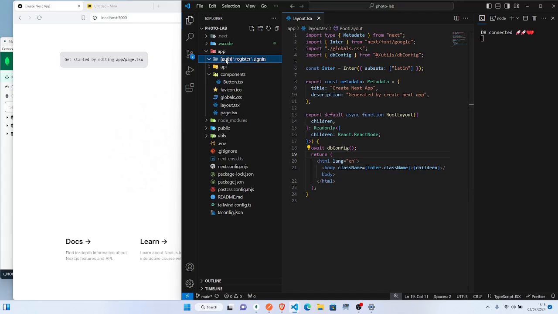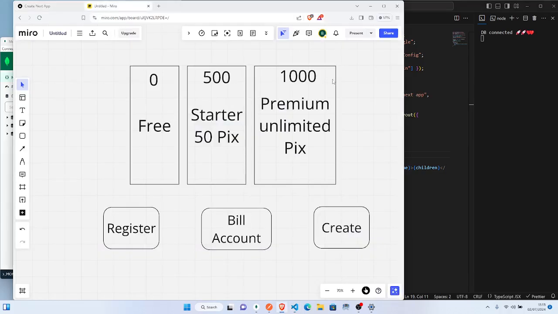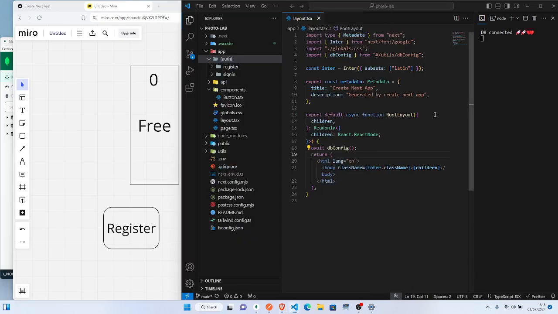Let me put the signing here. Okay, so we have the signing here. Makes sense. Now, inside this registration, remember if you hit the register button, this is where it should carry you to. Something like this is where it will carry you.